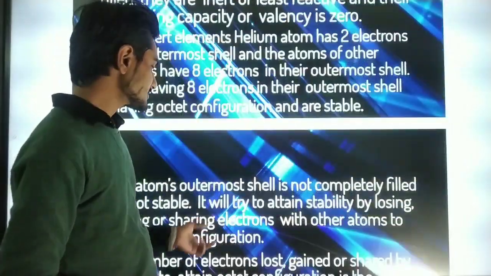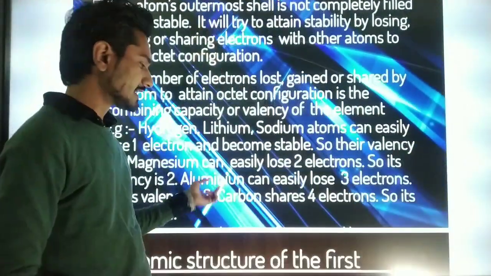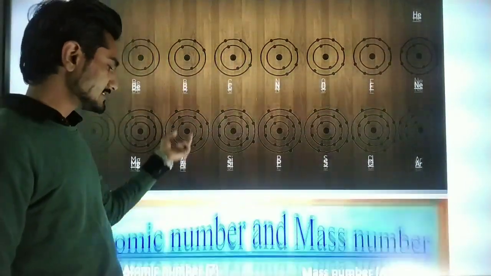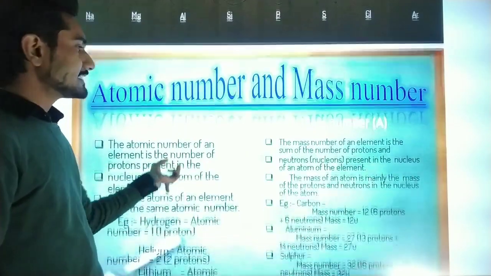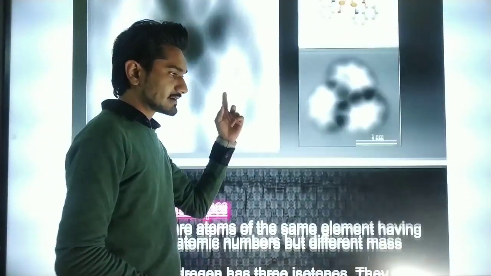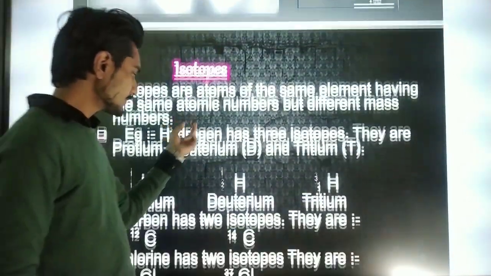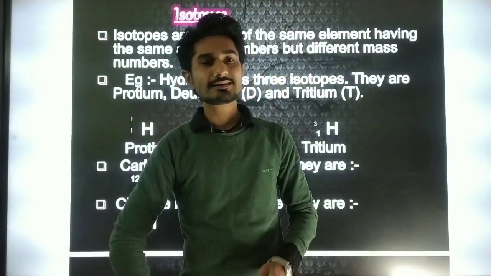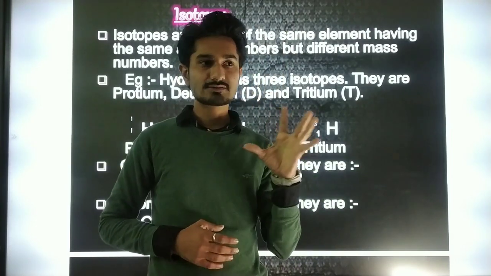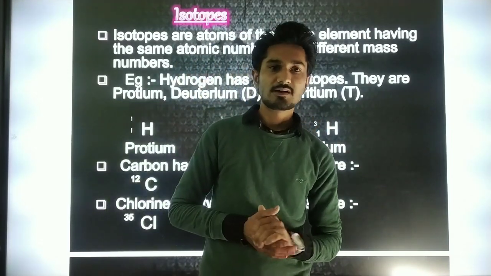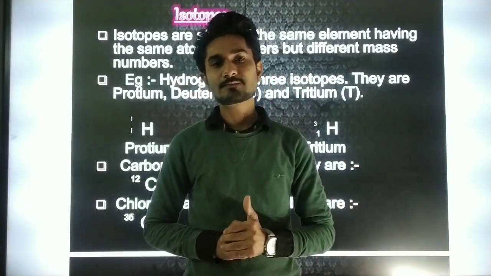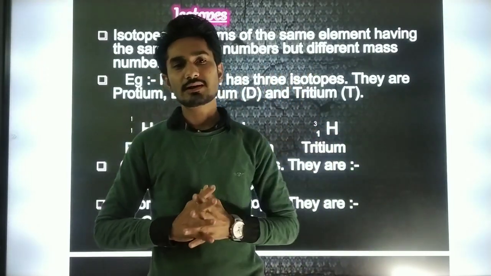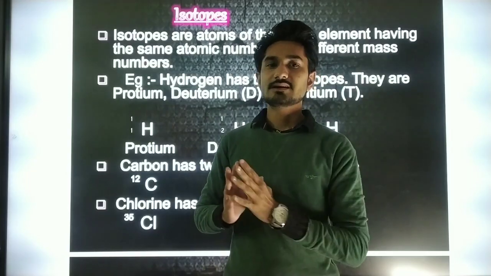Now we are going to discuss isotopes and isobars. This is the basic structure that we have already seen in this lecture. First of all, we are going to discuss what isotopes are. As we have seen earlier, we have seen what the atomic number is and what the mass number is. Basically, the atomic number is the number of electrons present in the atom.